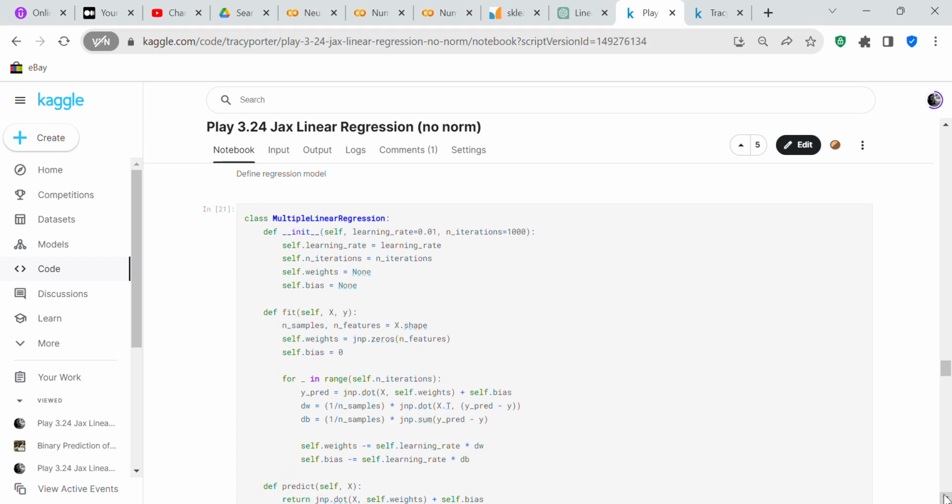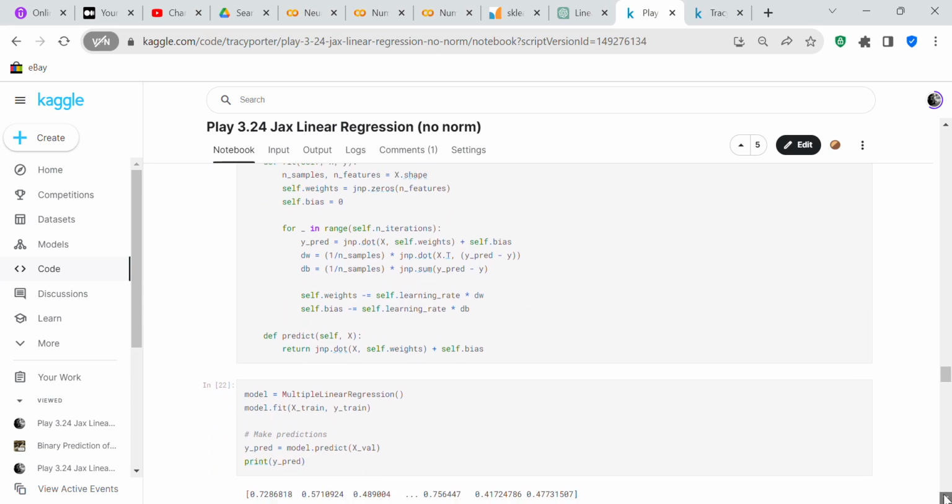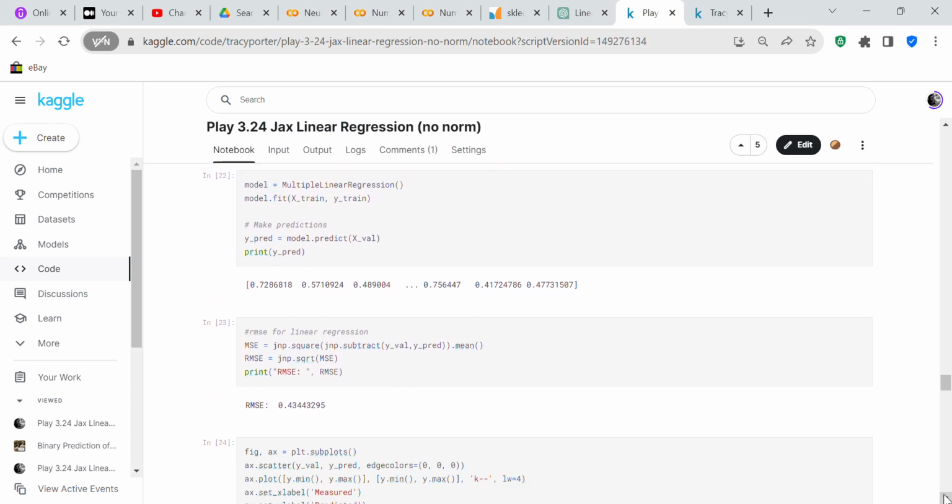Now we're going to define our linear regression model. With multiple linear regression, you've got 3 functions in it. You've got the init function, which initializes your variables. You've got the fit function, which trains the data. And you've got the predict function, which predicts on the data. And then we're going to define the model as multiple linear regression.